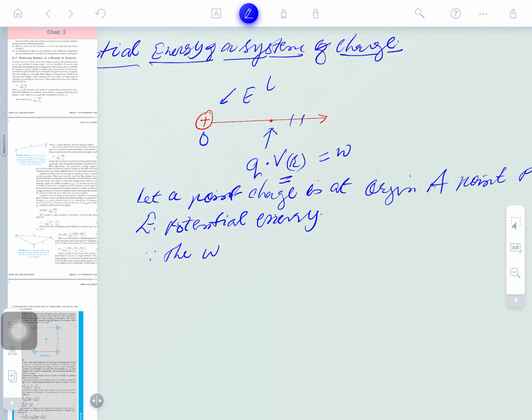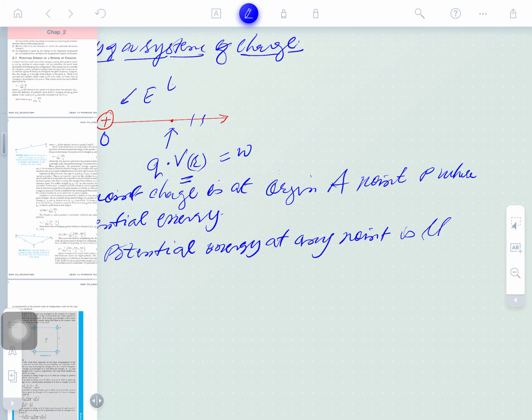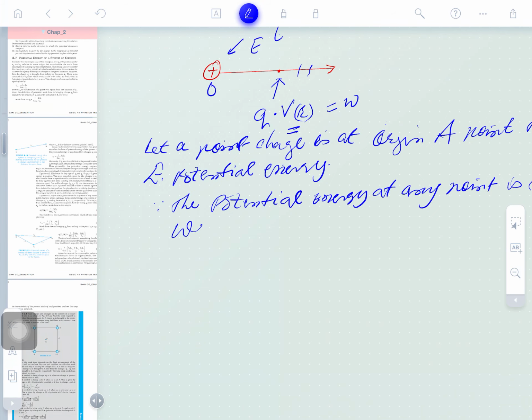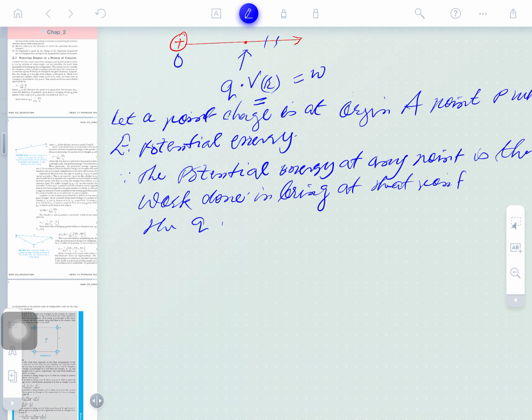The potential energy at any point is the work done in bringing the q coulomb charge to that point. Therefore W is equal to q into V.